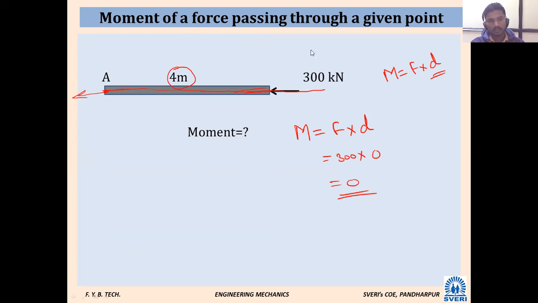Somebody has told correct. Continue once again. If the line of action of the force is passing through the desired point, the distance between the point and the line of action of the force is 0. Hence, moment is 0. Very good. 100% correct. Thank you.